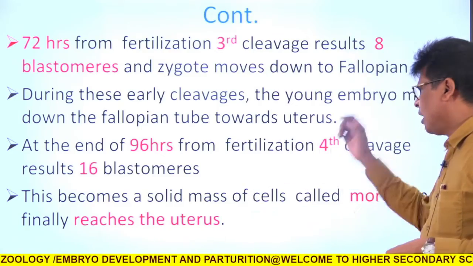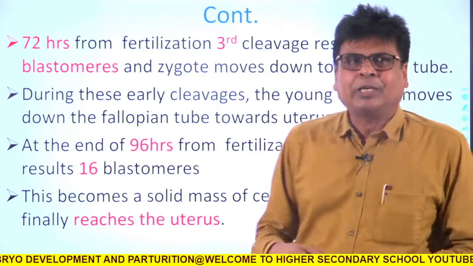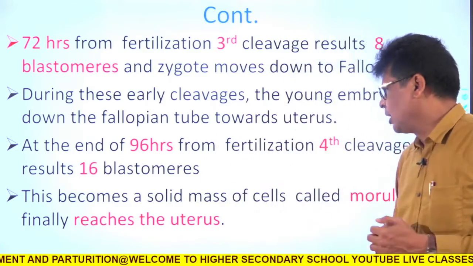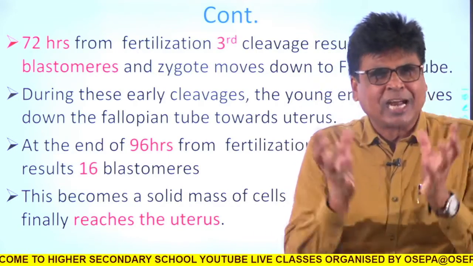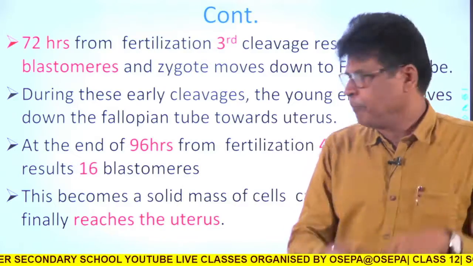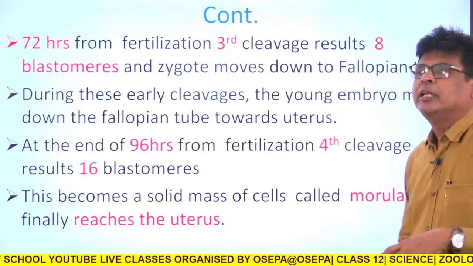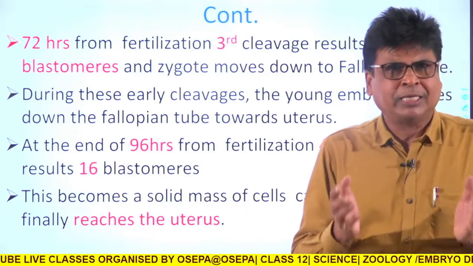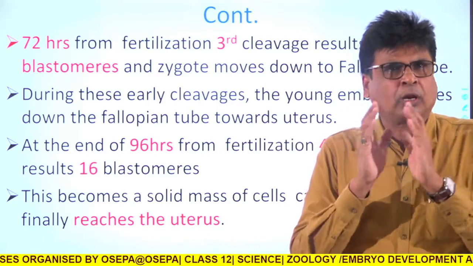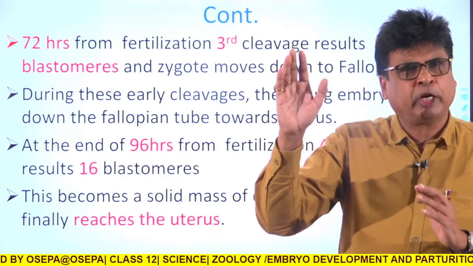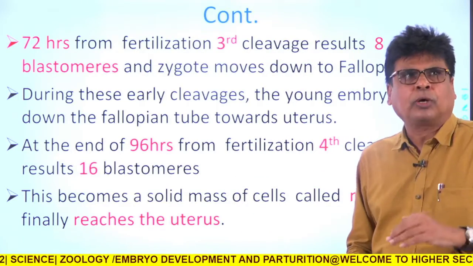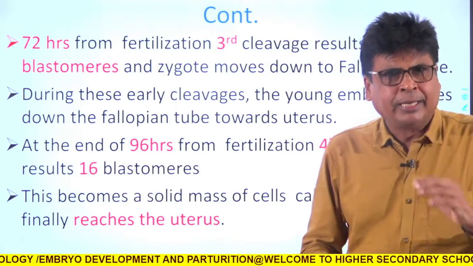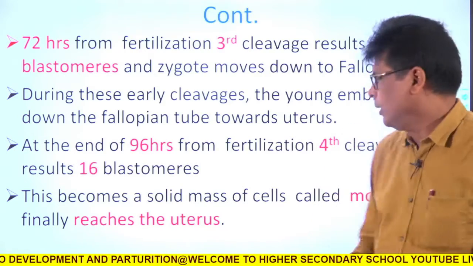So now after the 4th cleavage, this zygote contains 16 blastomeres, and this 16-celled zygote now completely enters into the uterus of the mother. The zygote will not stay in the fallopian tube any more. Finally it descends and comes in contact with the uterus.